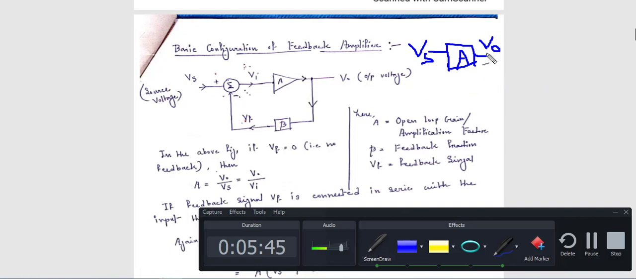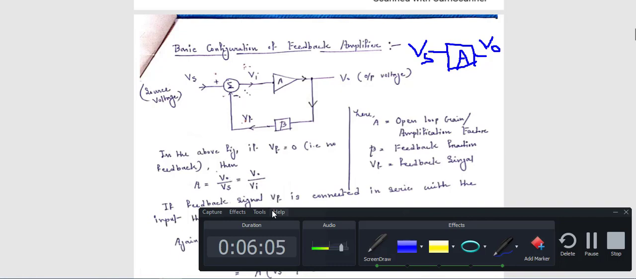Your output voltage will be what? That means gain times input voltage, that means V0 is equal to A into Vs. So you can say this is the open loop gain. Why is it open loop? Because here there is no closed path. That's why this is the open loop configuration. So your open loop gain A is equal to V0 by Vs.